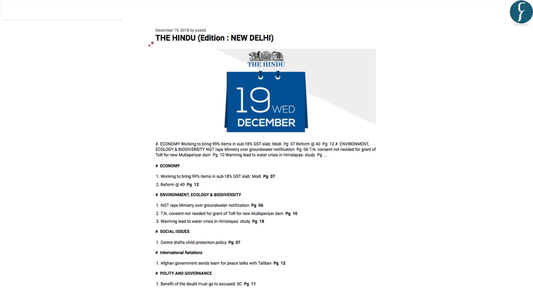After going through some of the articles in detail, let us now look at some of the news snippets which would be important mainly from the prelims perspective. You can find the important headlines of today's newspaper in the daily news headlines, which has been uploaded on the Rouse IAS website. Let us start discussing the news snippets one by one.